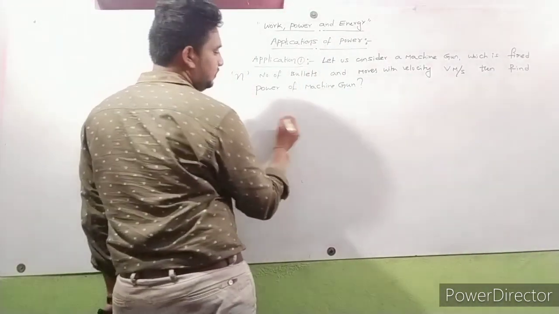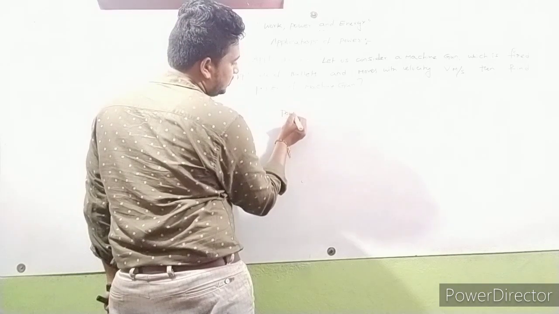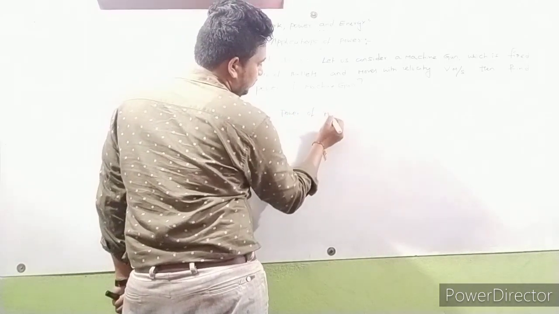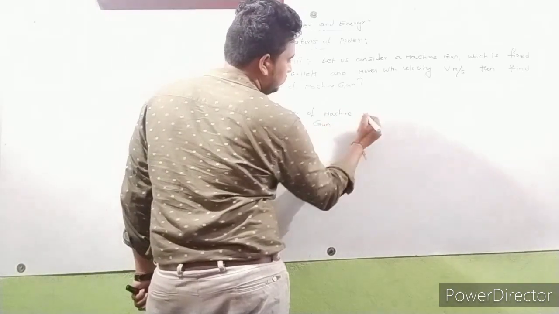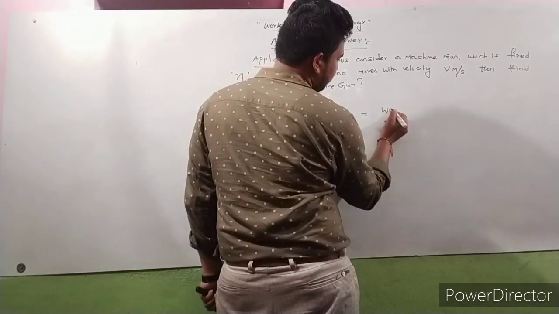So here, power of the machine gun is equal to work by time.